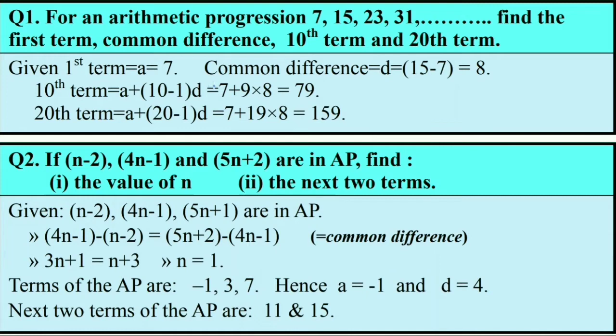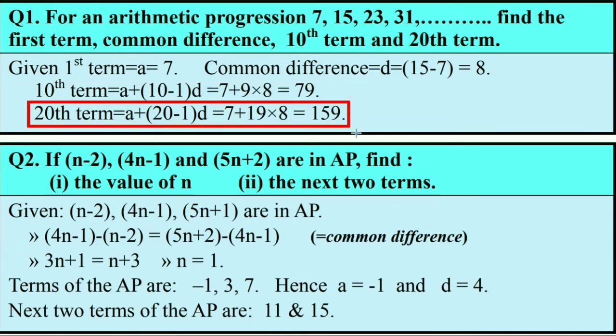So according to the question, the first term represented with the letter A is 7. The common difference represented with the letter D is 8, and this actually is the difference between two consecutive numbers in the series. Hence, the 10th term is equal to A plus 10 minus 1 multiplied by D, and the value comes 79.